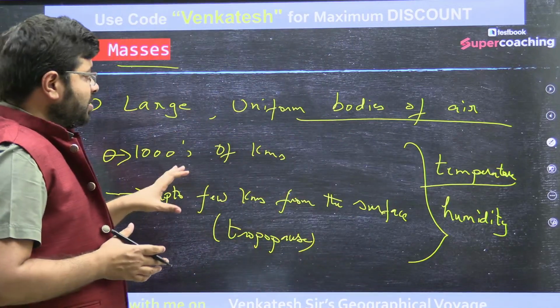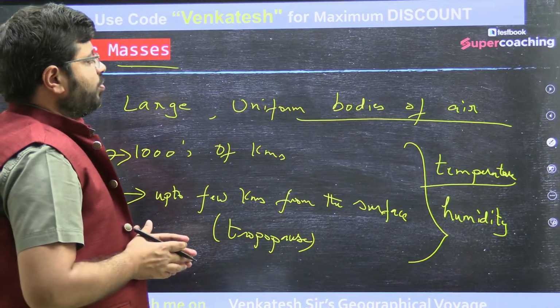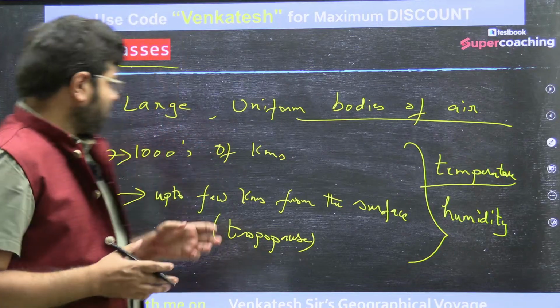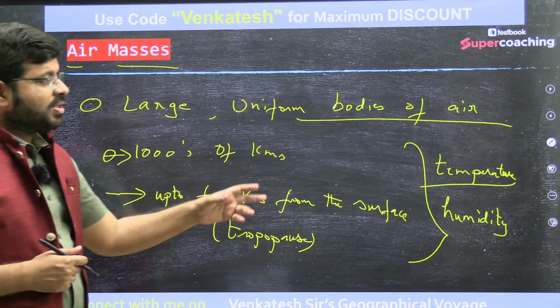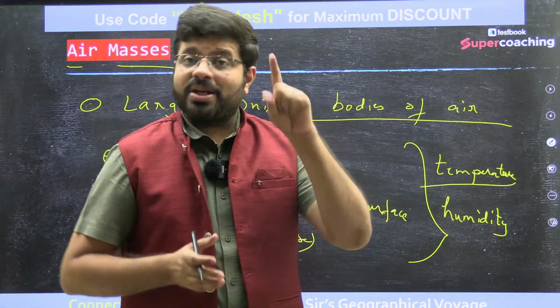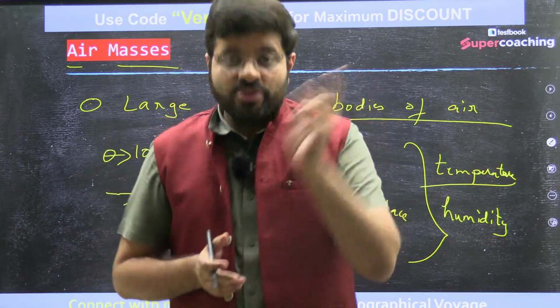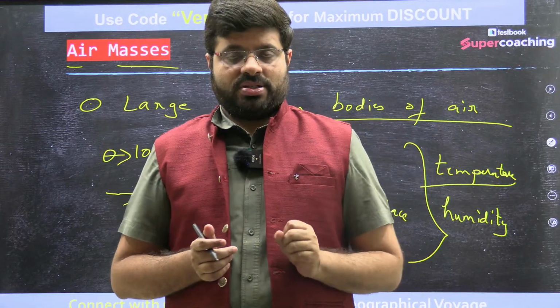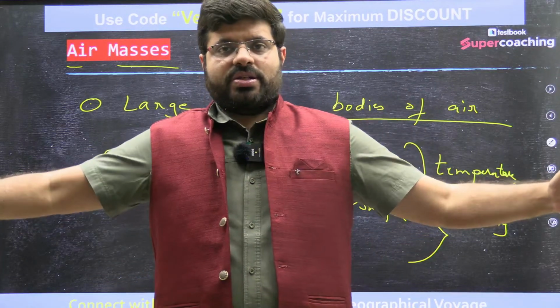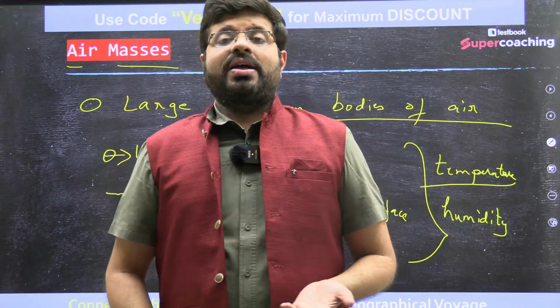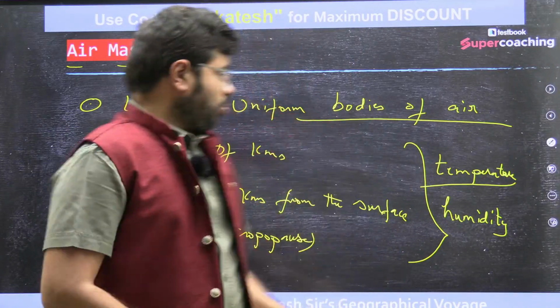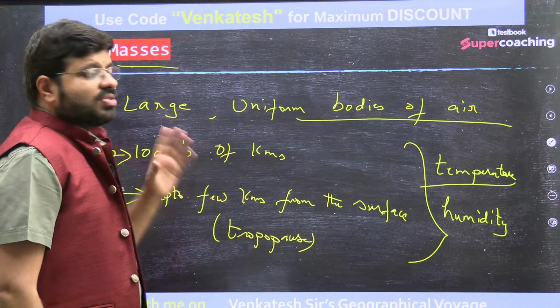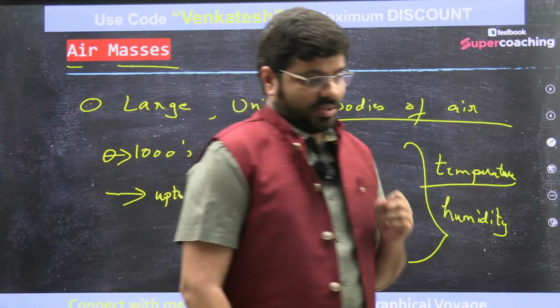What is an air mass? Large uniform bodies of air where the temperature or the humidity is uniform, almost for thousands of kilometers in the horizontal direction, and in the vertical direction it can extend up to the tropopause. That is what we call an air mass.